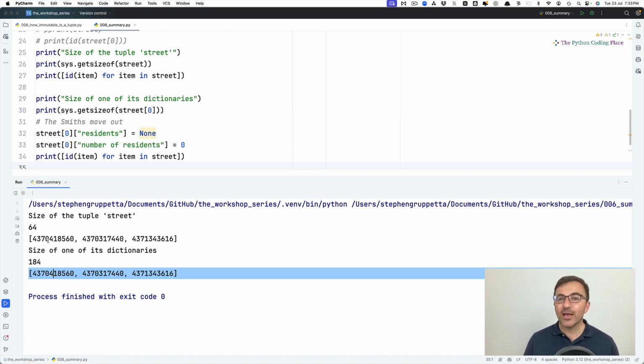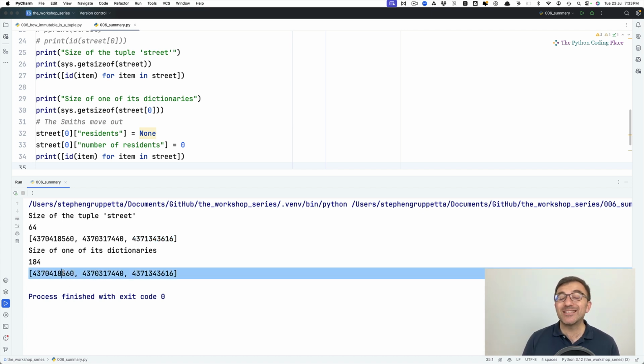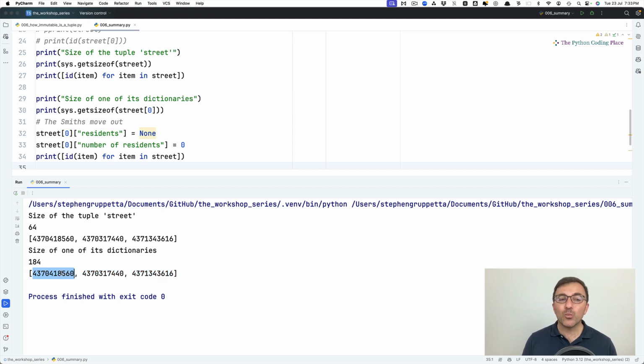The tuple street had a reference to this object, and this object. Once the Joneses left and we have changed what's inside one of those objects, the tuple afterwards is still the same. It's the same tuple with the same reference to the first dictionary, the same reference to the second dictionary, and the same reference to the third dictionary. So tuples are immutable, that is correct. But if they contain mutable objects, these are all dictionaries, then those objects can change, but they are stored somewhere else. The tuple itself hasn't changed.